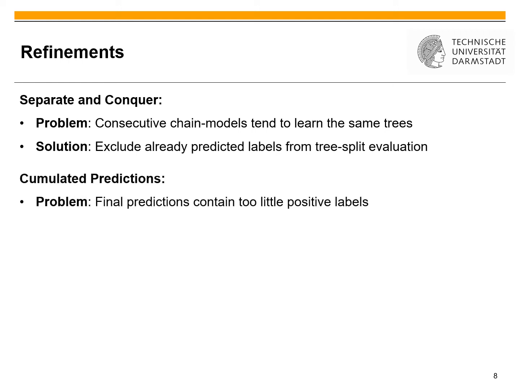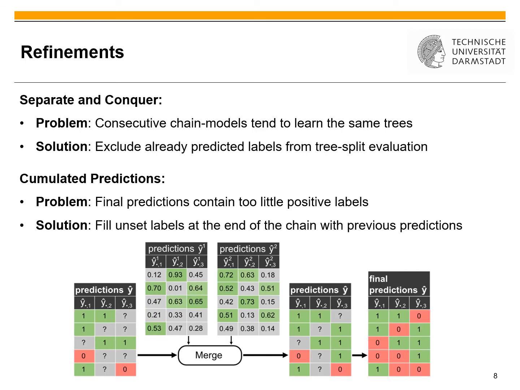A second problem was that our final predictions contained way too few positive labels. Our solution to this was to fill unset labels at the end of the chain with predictions from previous classifiers. So the idea is basically, if this is the outcome of the chain, we merge it with all predictions from previous rounds, only the positive predictions, and get this updated version here, where you can see the number of unset labels is much lower. And again, same as before, the final predictions are generated by replacing these missing values with 0.